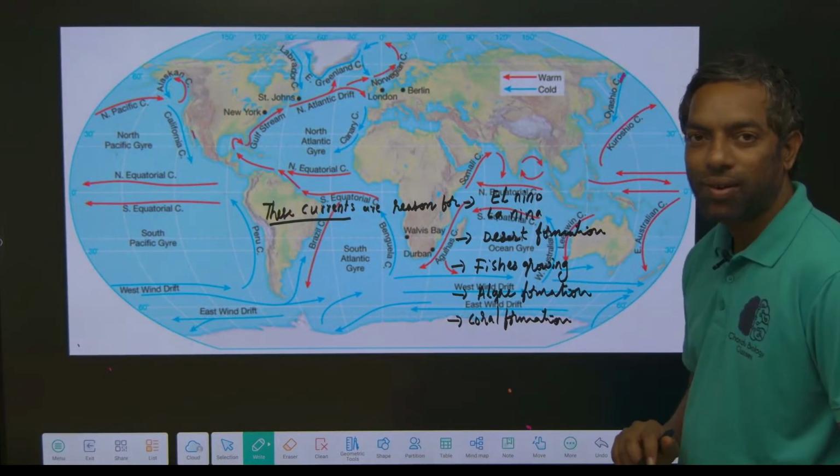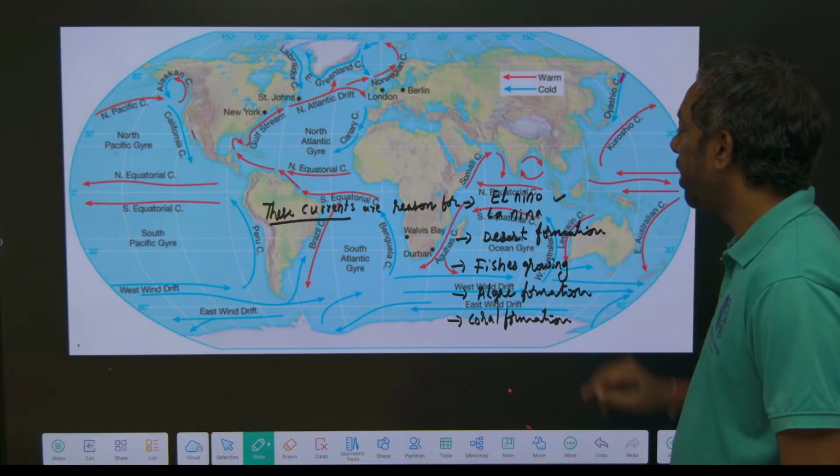So, hot and cold currents are the reason for El Nino and La Nina.